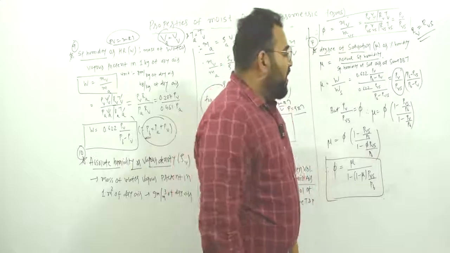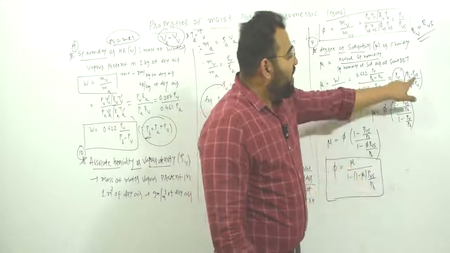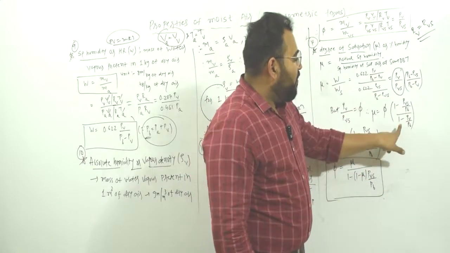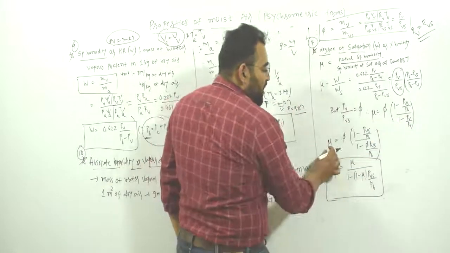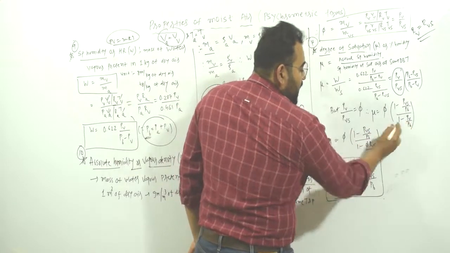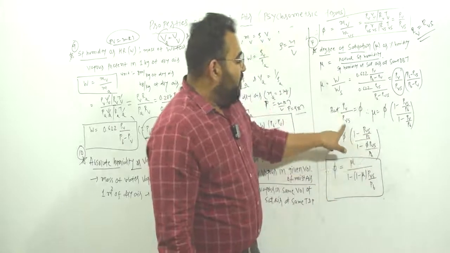Or if you don't understand it, then take it like this: we have divided numerator and denominator by Pb. So 1 minus Pvs upon Pb over 1 minus Pv upon Pb. Now therefore mu is equal to phi times 1 minus Pvs upon Pb over 1 minus Pv upon Pb. So can I write Pv upon Pvs equal to phi?